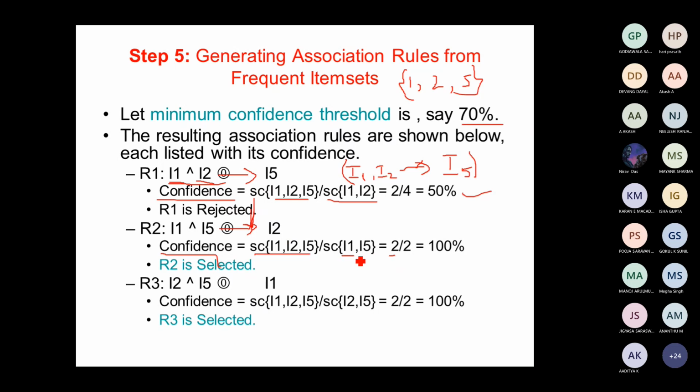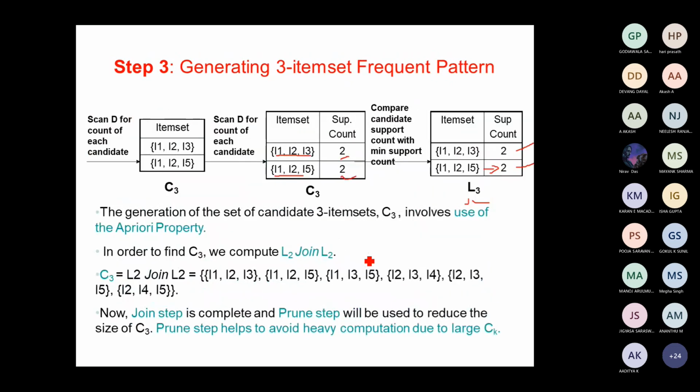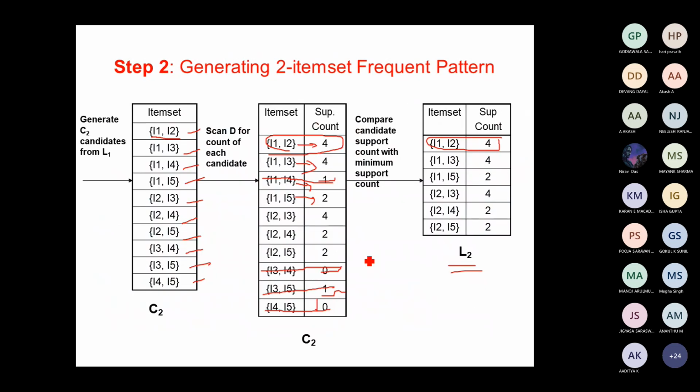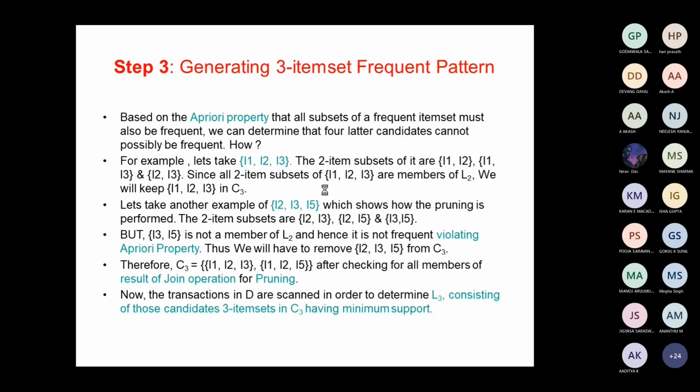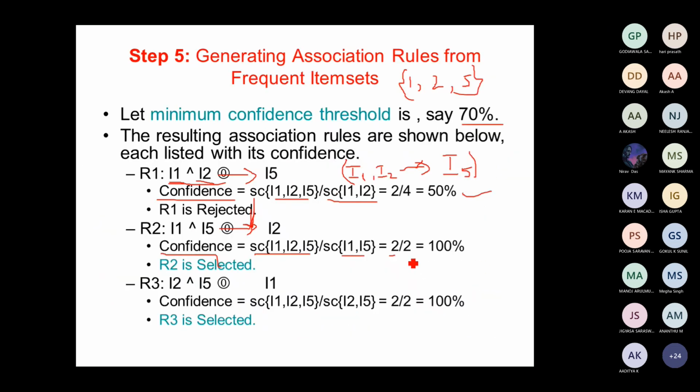What is the support of I1 and I5? Please go back and see 1 and 5. That combination has the support value 2. Apply it here: 2 divided by 2 is equal to 100%.